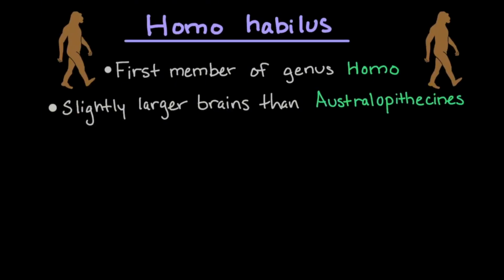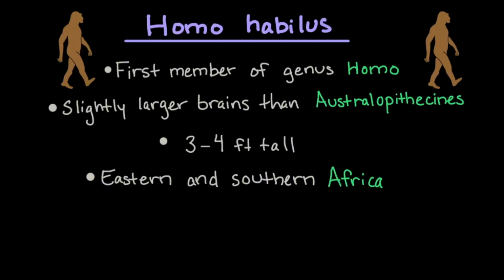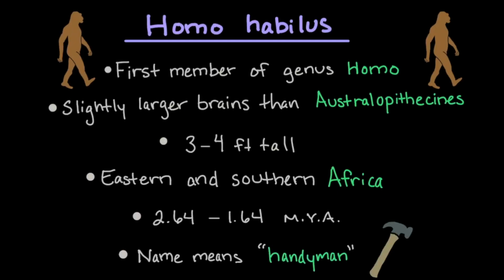Homo habilis is recognized as the first member of the genus Homo. It had slightly larger brains than Australopithecines. It stood at around 3 to 4 feet tall. It lived in what is now eastern and southern Africa. It lived around 2.64 to 1.64 million years ago. Its name means handyman, for the evidence supporting that it used tools.